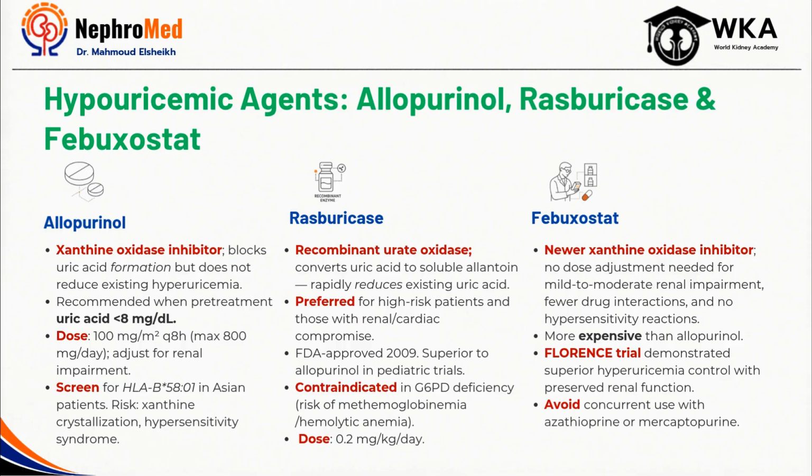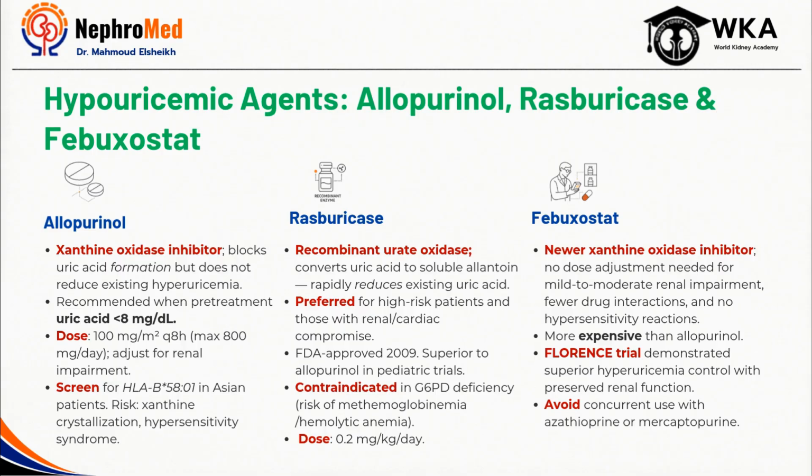Let's start with allopurinol. It inhibits xanthine oxidase and prevents the formation of new uric acid. However, it's important to remember that it doesn't remove the uric acid already present in circulation. In other words, it prevents uric acid from going up, but it doesn't bring it down again.